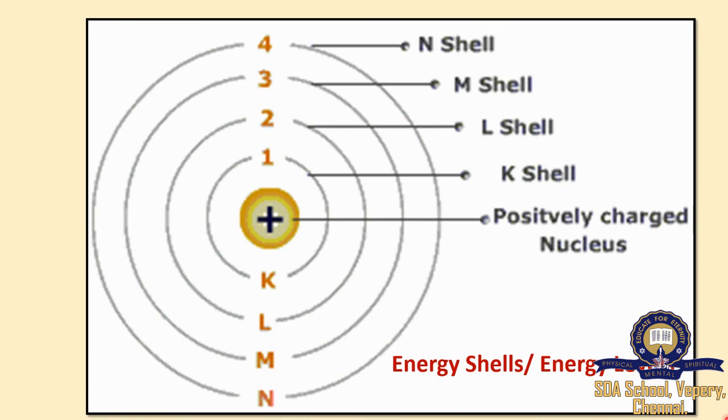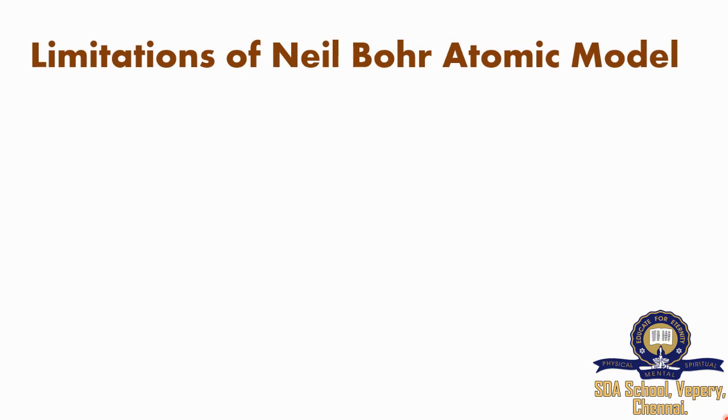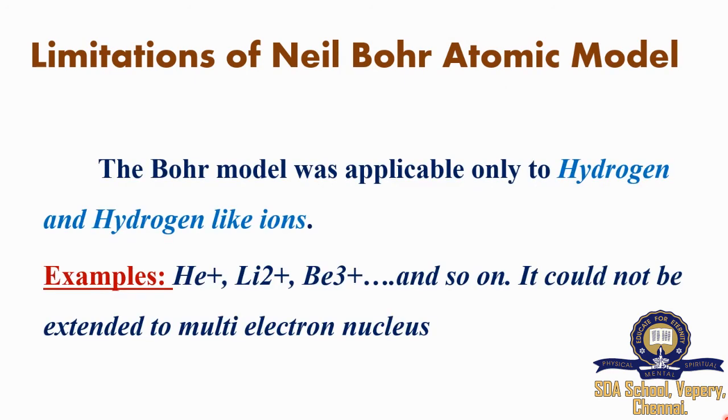So let's see the limitations of the Bohr model. There's only one limitation according to the Bohr model. The Bohr model was applicable only to hydrogen and hydrogen-like ions. For example, He plus and Li 2 plus are examples. It could not be extended to multi-electron atoms.